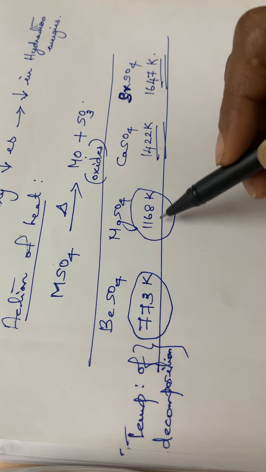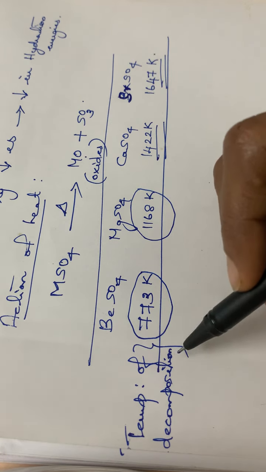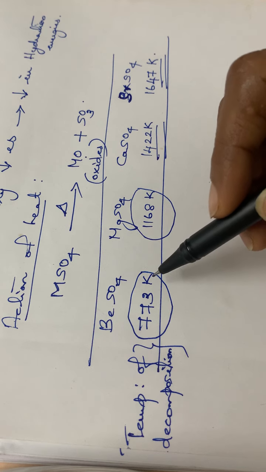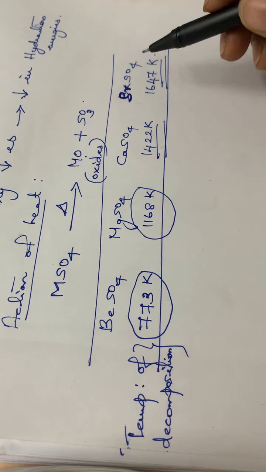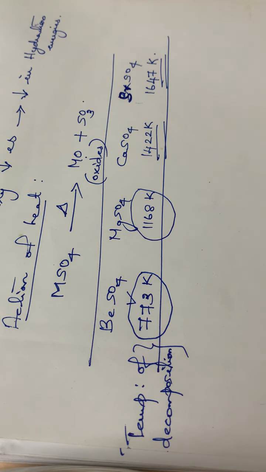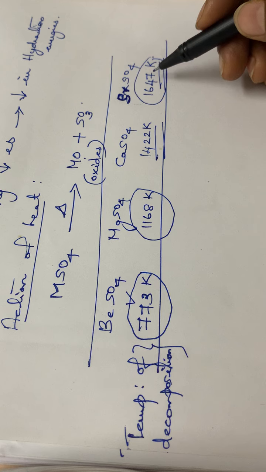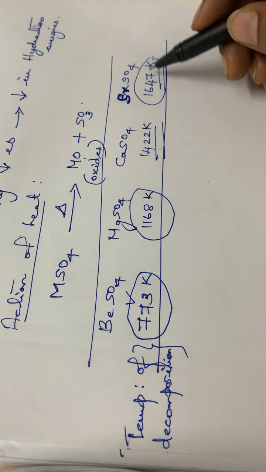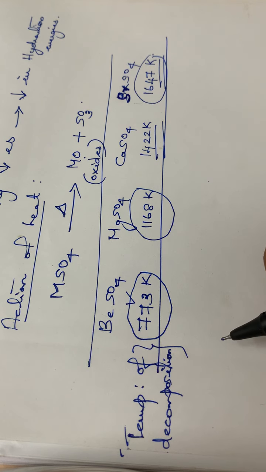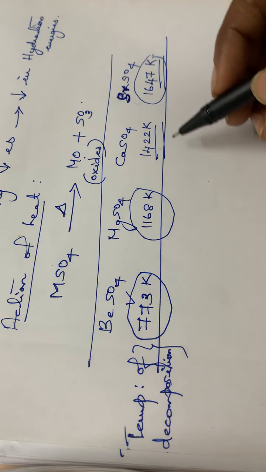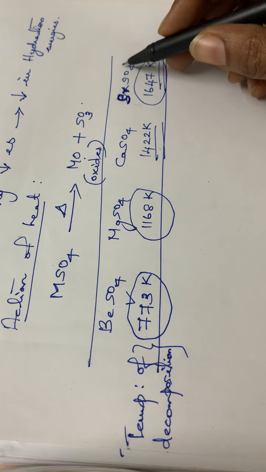So the temperature of decomposition is increasing down the group, starting from beryllium to strontium. That means we have to supply more heat energy to decompose that particular compound, isn't it? For beryllium sulfate it is 773, for strontium sulfate it is 1647. That is almost double or above. That much heat we have to supply for decomposing strontium sulfate. So in general we can say that the thermal stability of the sulfates of alkaline earth metals increases down the group. Here we are supplying more heat, which means the compound will be more stable.